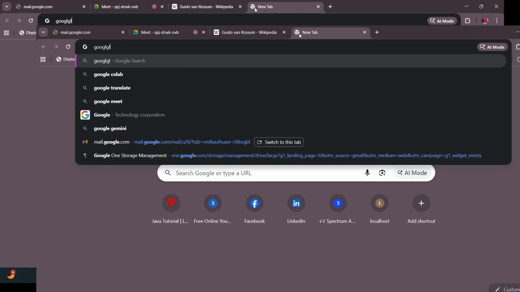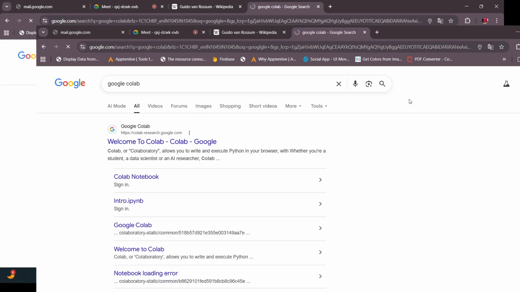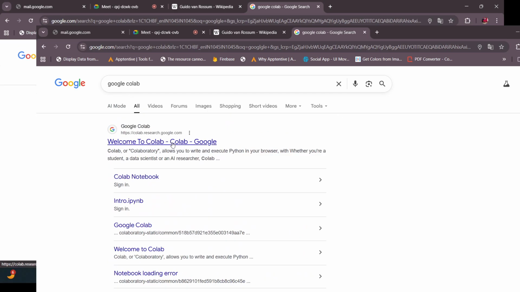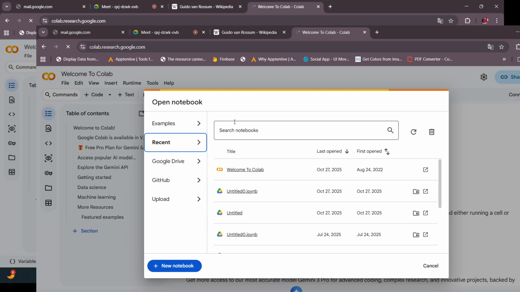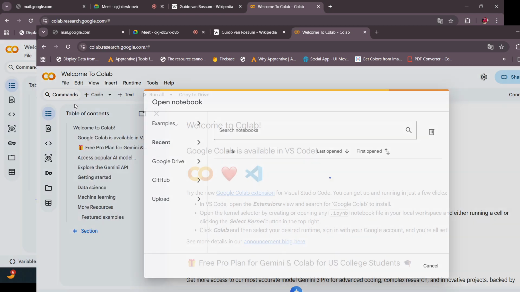Let me show you some. Google Colab is also there. Google Colab is a cloud editor. There is no need to install anything. You just need a Gmail ID and you can directly log in to Google Colab. You can see, welcome to Google Colab. I have done some programs, and this is my history. Let me create something. You can open this Google Colab and try to write some code. So let me open some Notepad here.